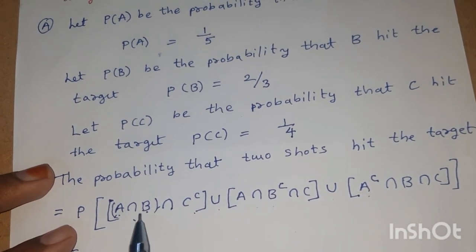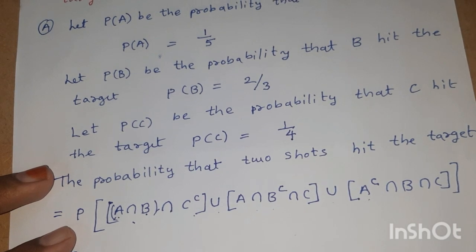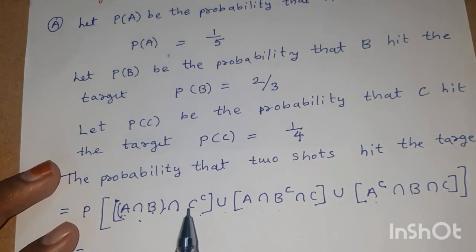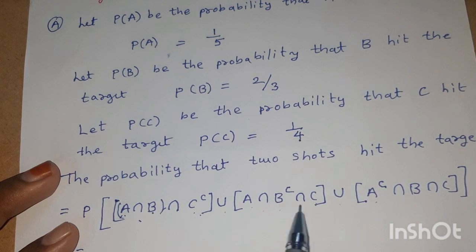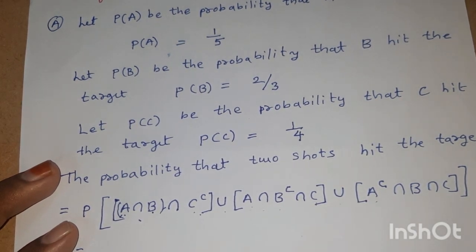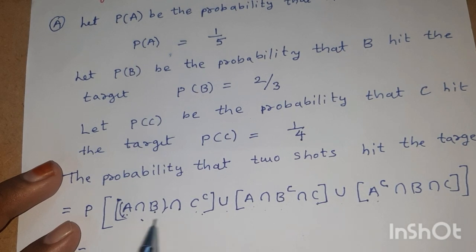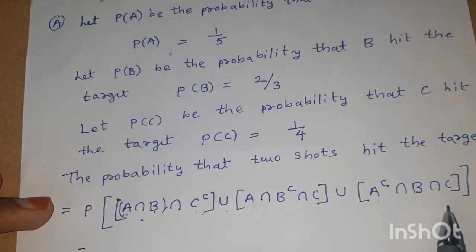Therefore, A intersection B intersection C complement, A intersection B complement intersection C, and A complement intersection B intersection C are disjoint. These three events are independent events.